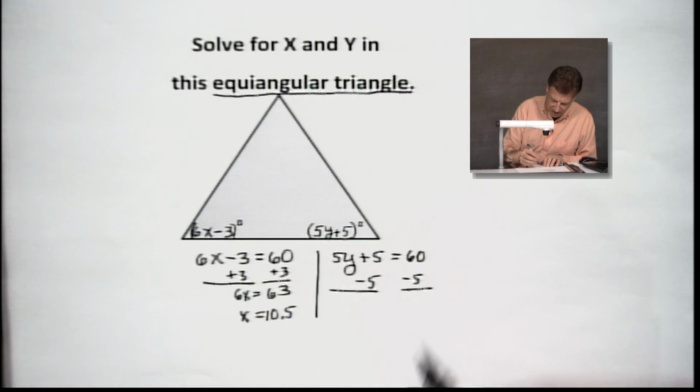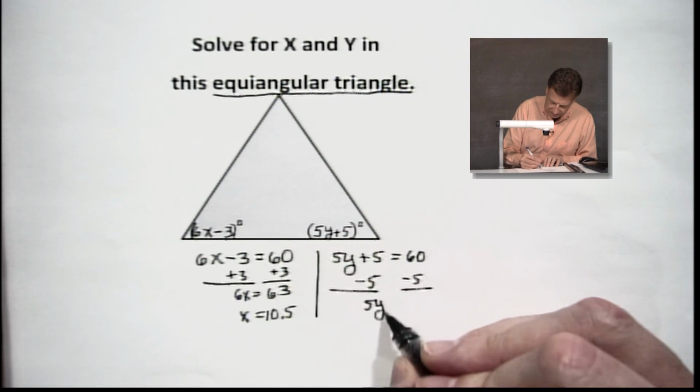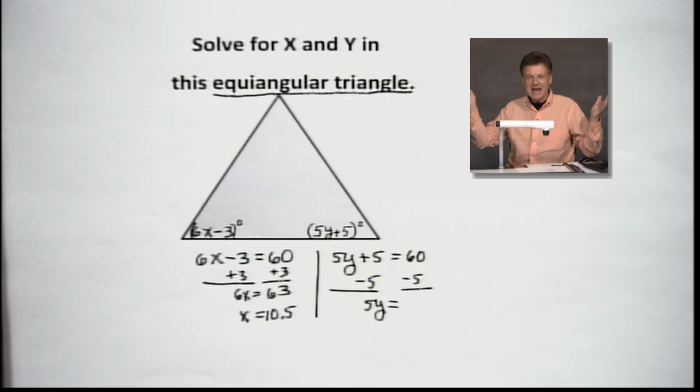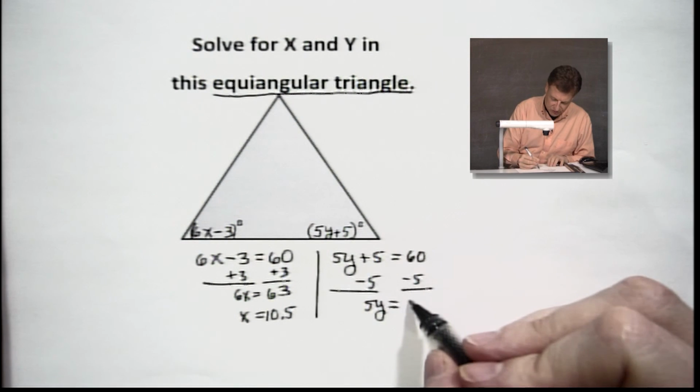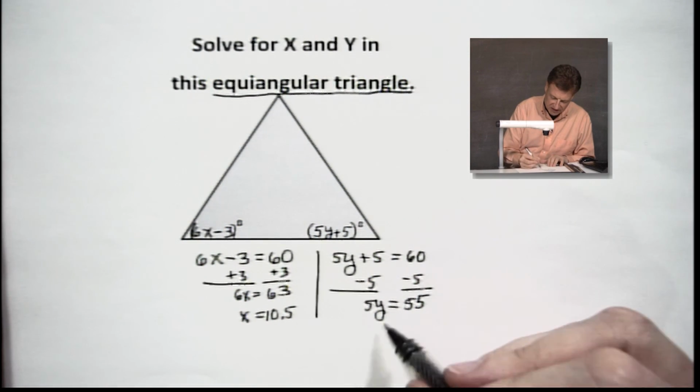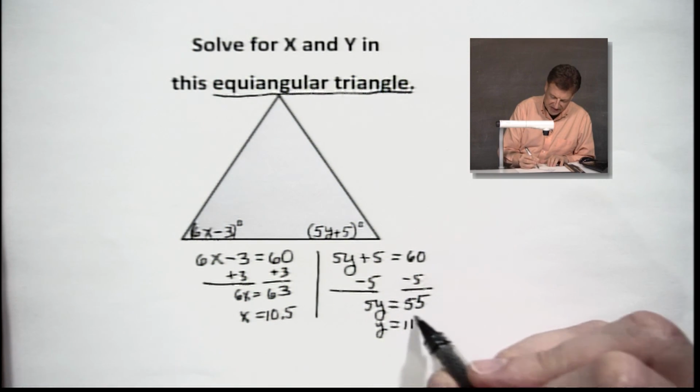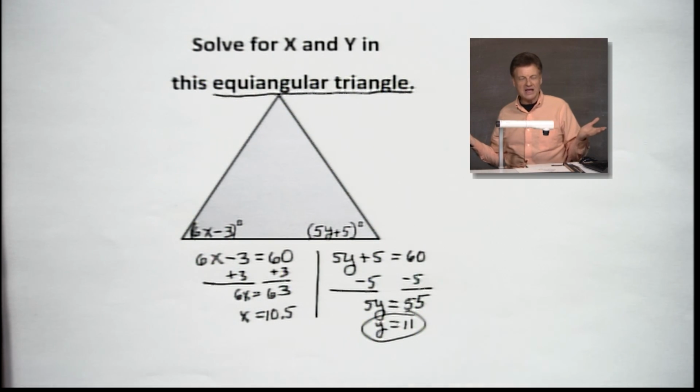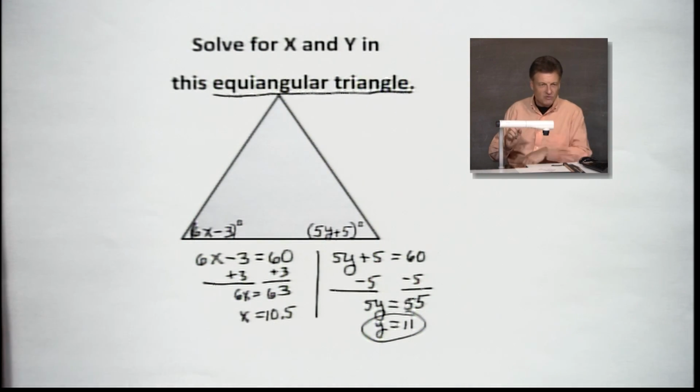Let's see what's going to happen. I'm seeing 5y. I hope y'all are too. And I see 55 because that's what happens when we subtract 5 from 60. Your y value is 11. How about that? Either one of those makes a good problem for one of those things to understand what equiangular or, in terms, equilateral. Remember I said you can also have that word.